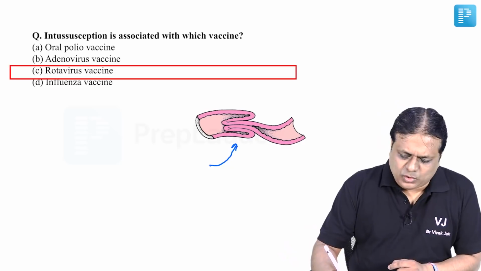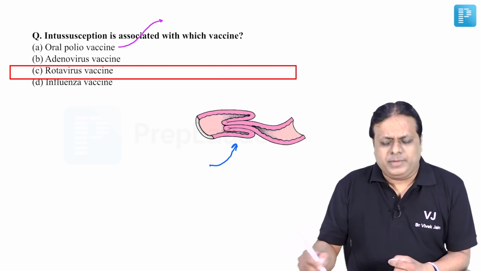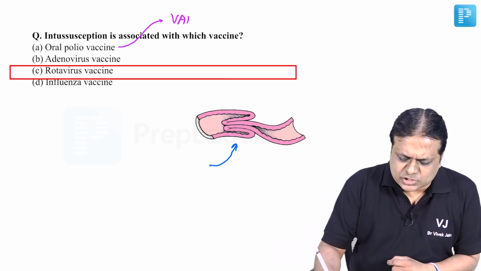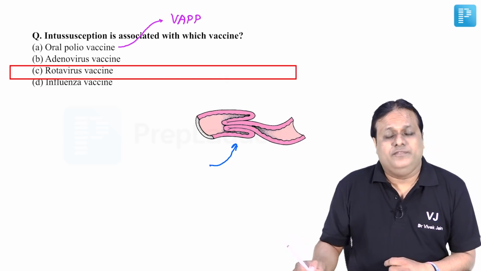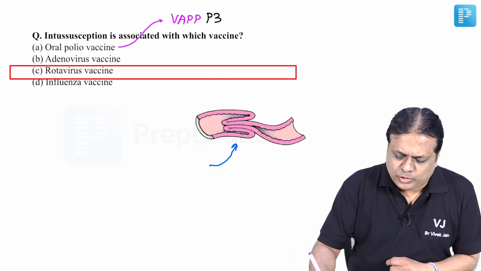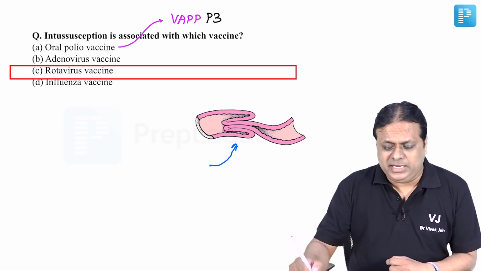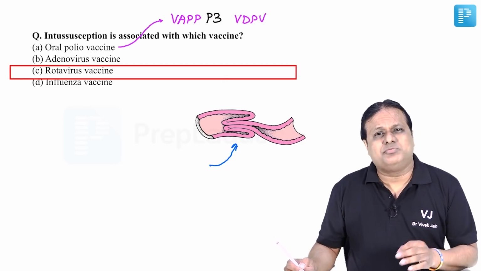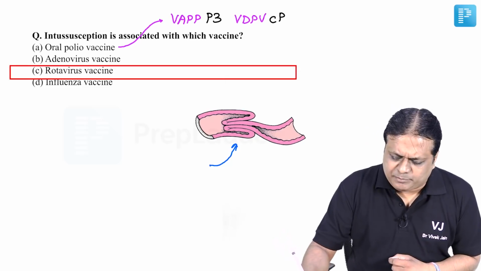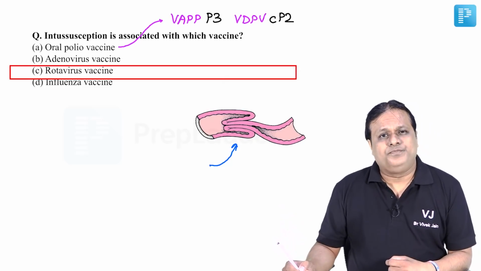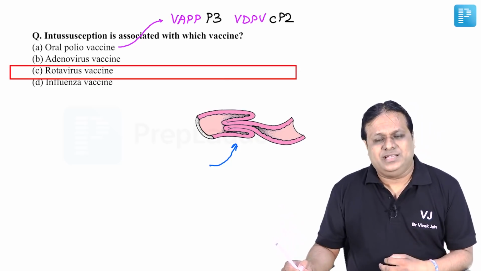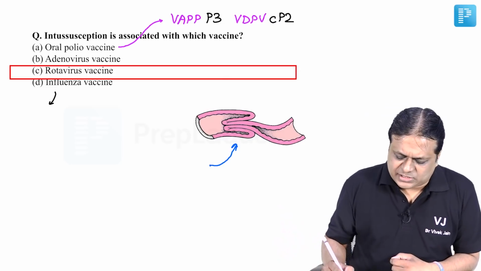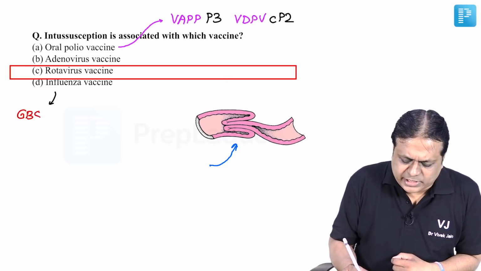If you see oral polio vaccine, it may lead to vaccine associated paralytic polio, which is mainly due to poliovirus type 3, or it may lead to vaccine derived poliovirus, which is mainly due to poliovirus type 2. When we look at influenza vaccine, killed influenza vaccine is associated with Guillain-Barré syndrome.